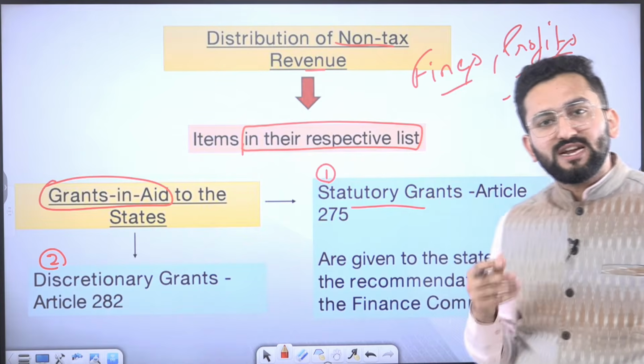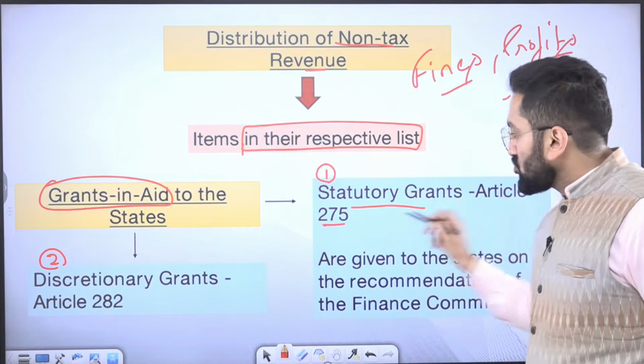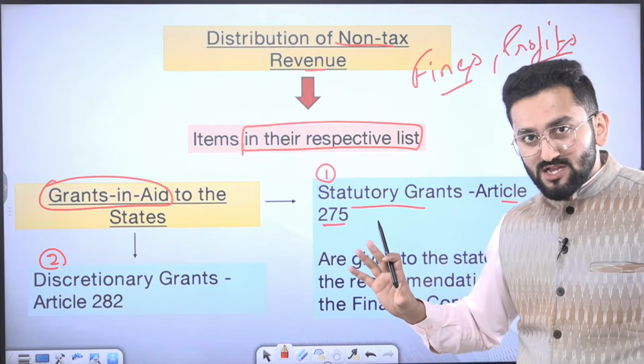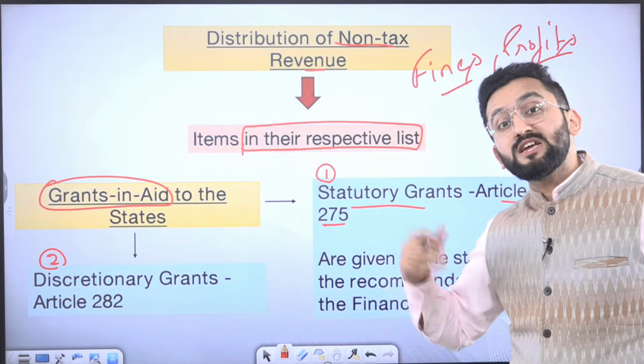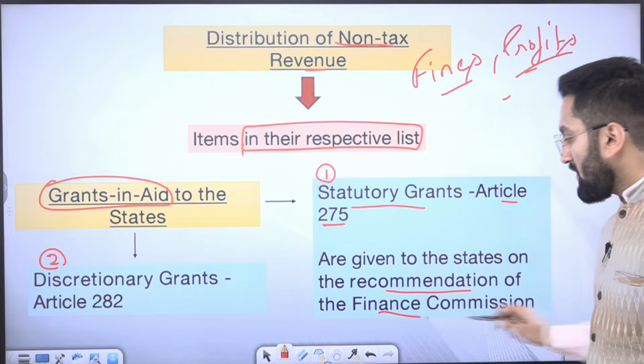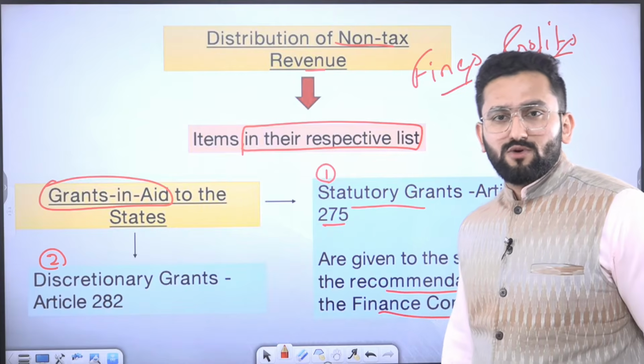The word statutory itself represents law, act, right? So Article 275 says that there are certain grants which need to be given by the center to the state. It means they are given to the states on recommendation of the Finance Commission. It means you have to do this. There's no way out, right?